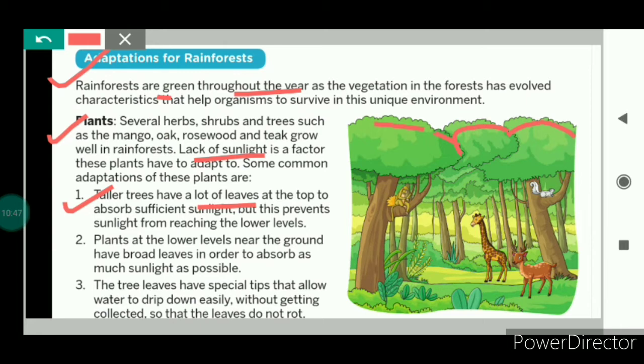The taller trees have a lot of leaves at the top so as to absorb sufficient sunlight, because of which not much sunlight reaches the lower levels. If we talk about the plants at the lower levels, as you can see here, they have broad leaves so as to absorb more sunlight. And lastly, the tree leaves have special tips because of which the water drips down, or we can say slips down easily, so that the leaves will not rot.